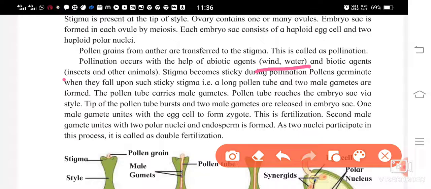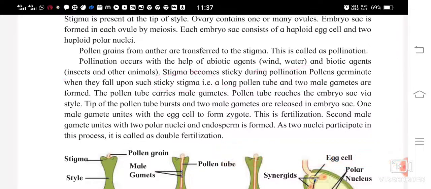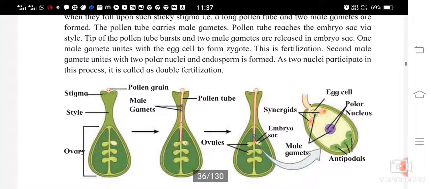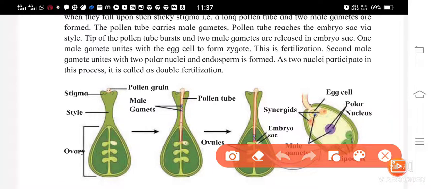So what is going to happen when the pollen grain gets transferred to the stigma? The stigma will become sticky, and then a long pollen tube will grow and two male gametes are going to be formed. The pollen tube carries the male gametes. You can see here, the pollen grain has got transferred over here, and because of this you can see this light pink color, that is the pollen tube which grows, and the two male gametes are formed, you can see over here.